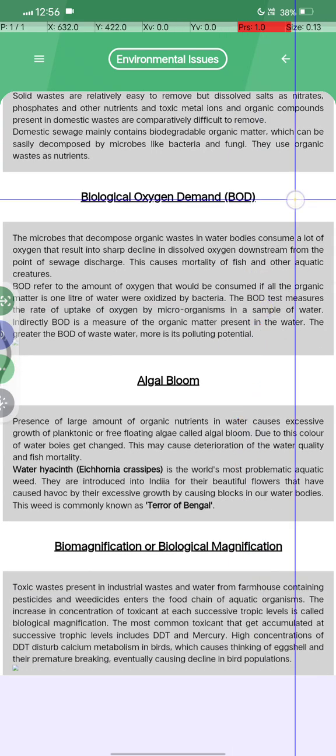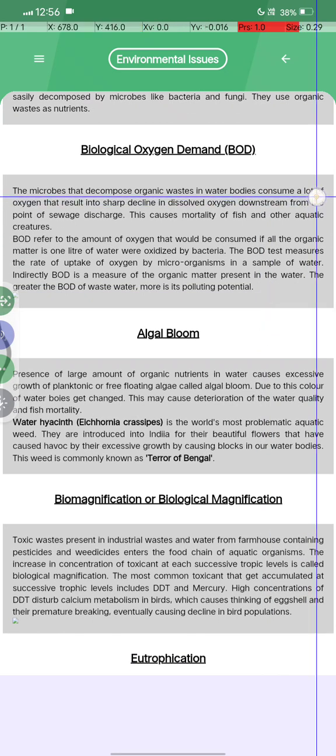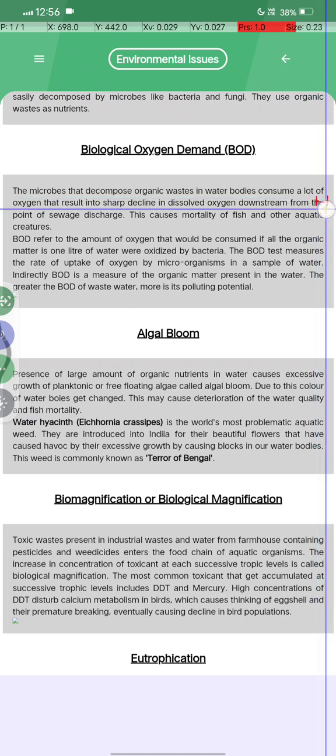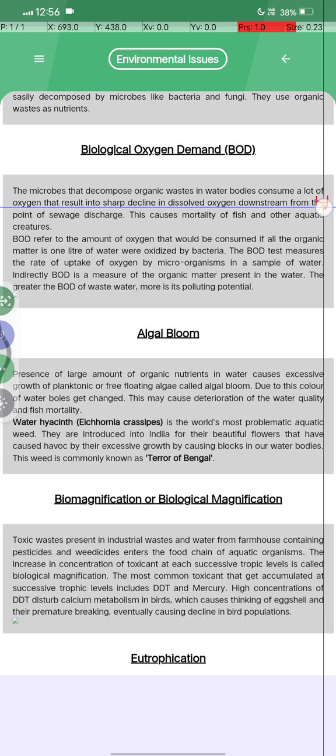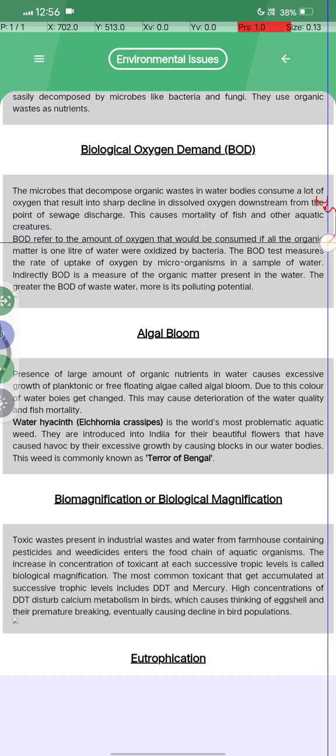Besides that, what is BOD? BOD is biological oxygen demand. Let's see. Microbes that decompose organic matter in water bodies consume a lot of oxygen, which results in a sharp decline in dissolved oxygen downstream from the point of sewage discharge, and this causes mortality of fish and other aquatic creatures. BOD refers to the amount of oxygen that would be consumed if all the organic matter in 1 liter of water were oxidized by bacteria.